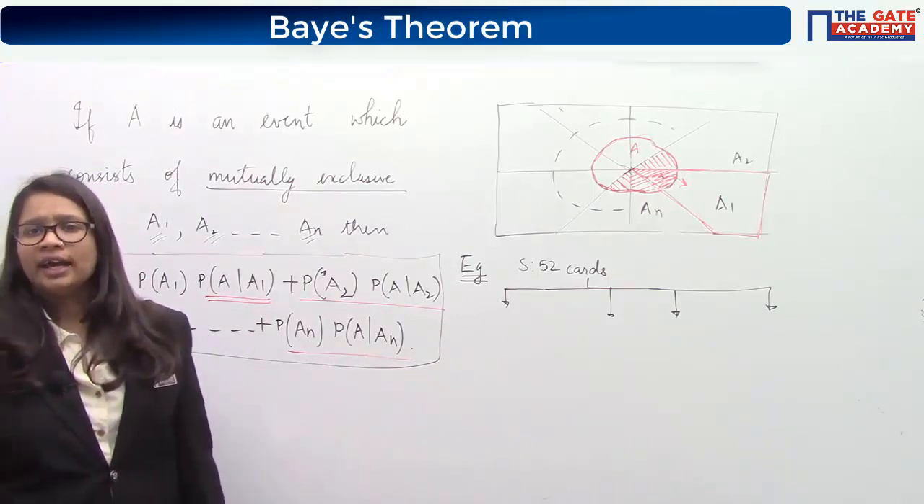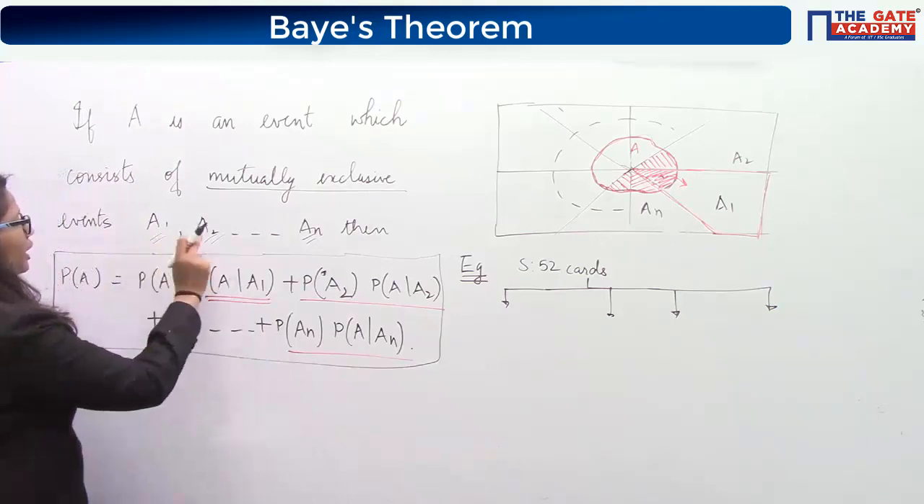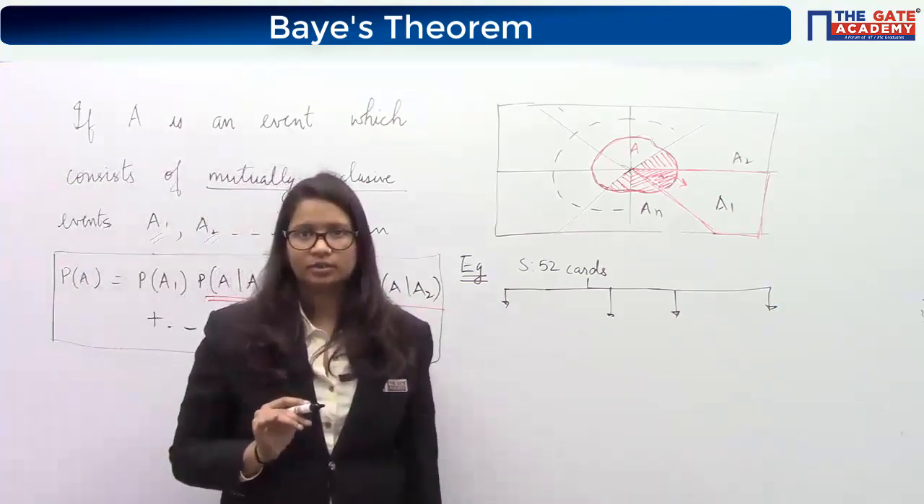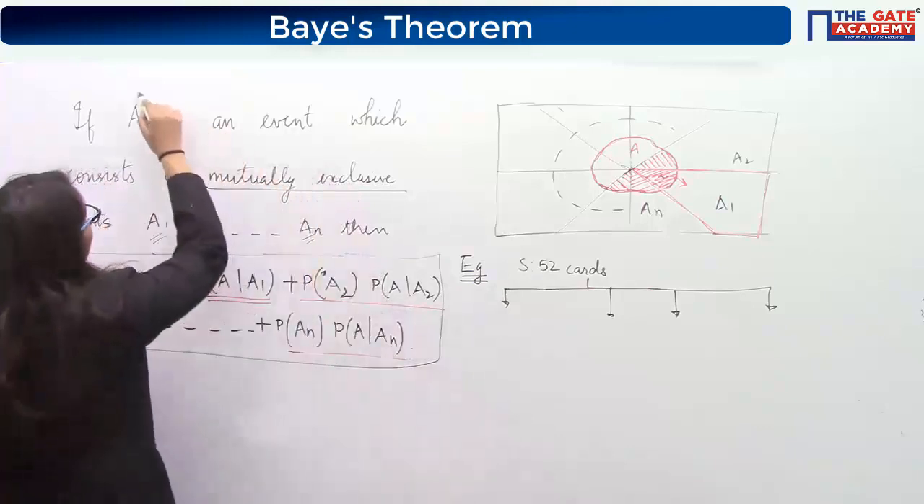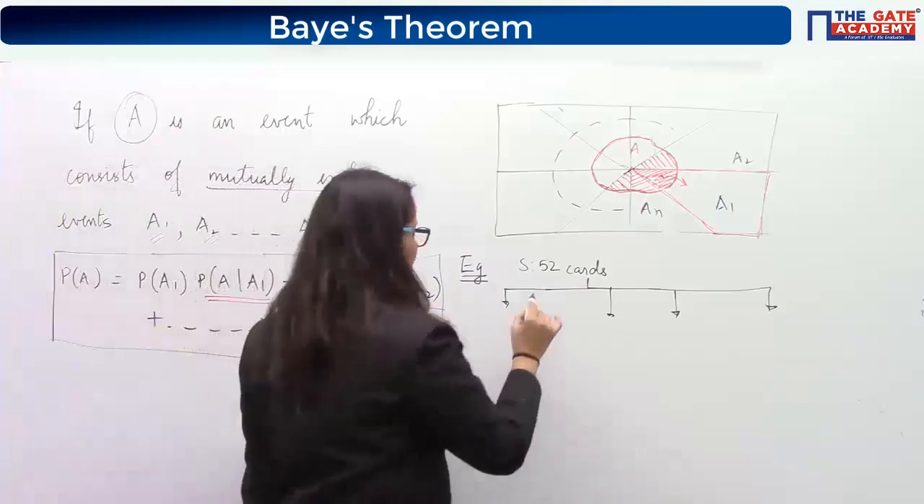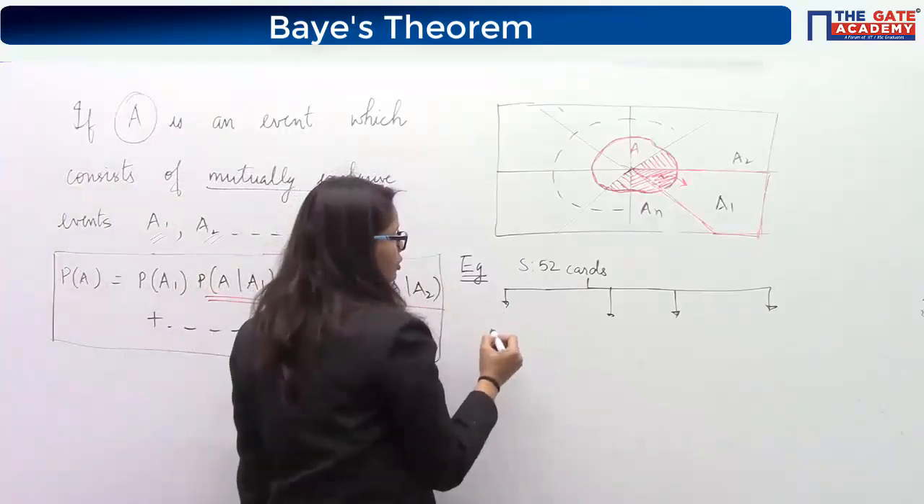So A1 and A are not mutually exclusive. A1, A2, AN are mutually exclusive. Okay, A1 and A are not mutually exclusive, obviously. A is such an event which consists of all these mutually exclusive events. Yes, so let's discuss once again what are all those cards.